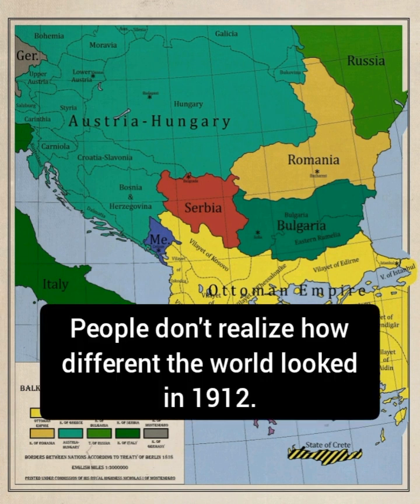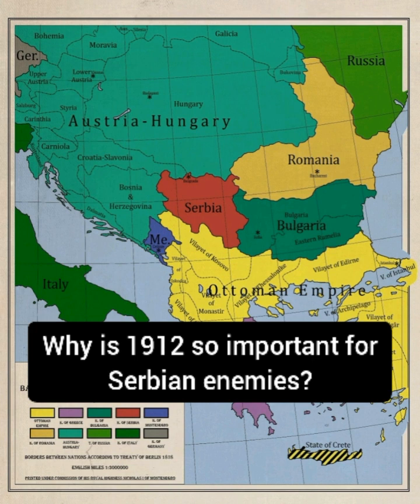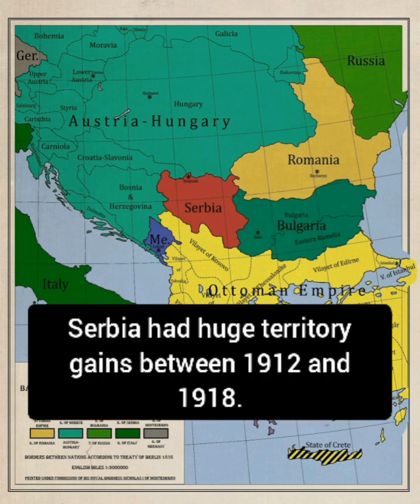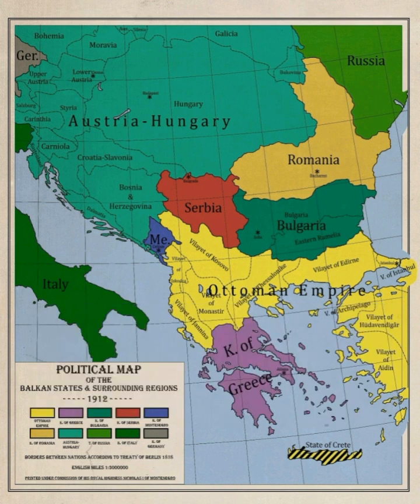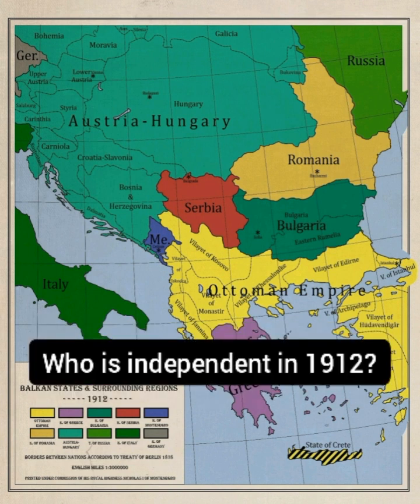People don't realize how different the world looked in 1912. Why is 1912 so important for Serbian enemies? Serbia had huge territory gains between 1912 and 1918. I will focus on the 1912 Balkan borders. Who is independent in 1912?